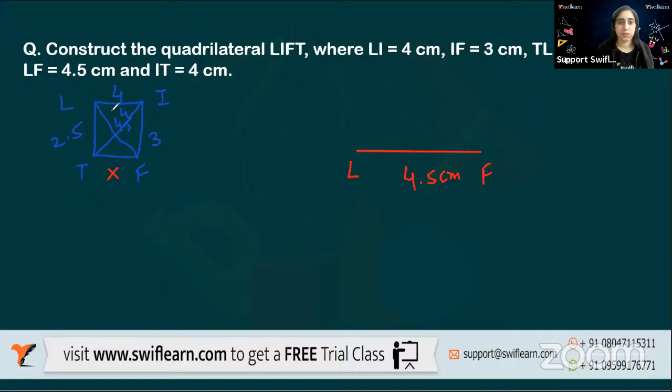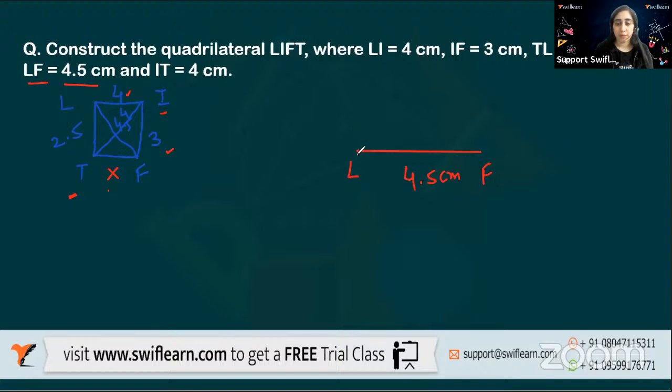This is what is given to me. This I have drawn. Now I want one point which is I, one which is T. For T, I do not know one thing, whereas for I, I know 4 also, 3 also. I know both the sides, so I know where the arc will be.